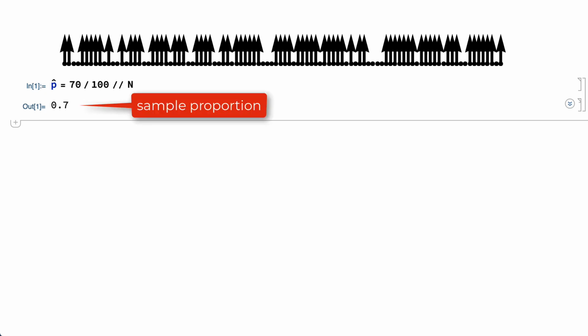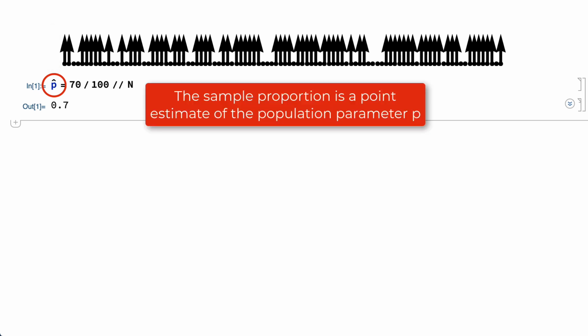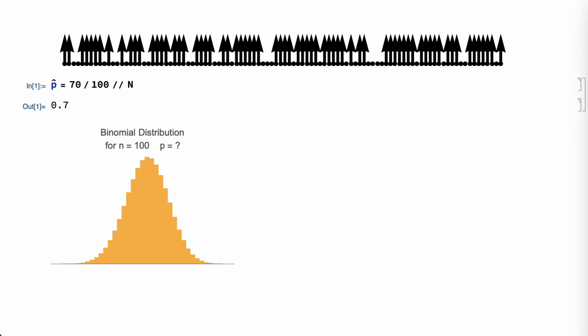The sample proportion is conventionally denoted by the symbol p hat, which is p with a caret above the p. The sample proportion is a point estimate for the population parameter p. A formula for the confidence interval can be worked out by treating that sample as one of many possible samples that could have been drawn from the population and considering the distribution of sample proportions calculated for those samples. In this example, that distribution will be a binomial distribution with sample size n equals 100 and unknown population proportion